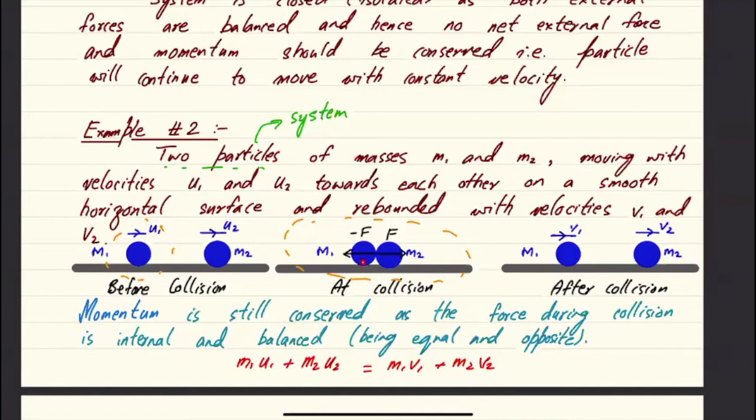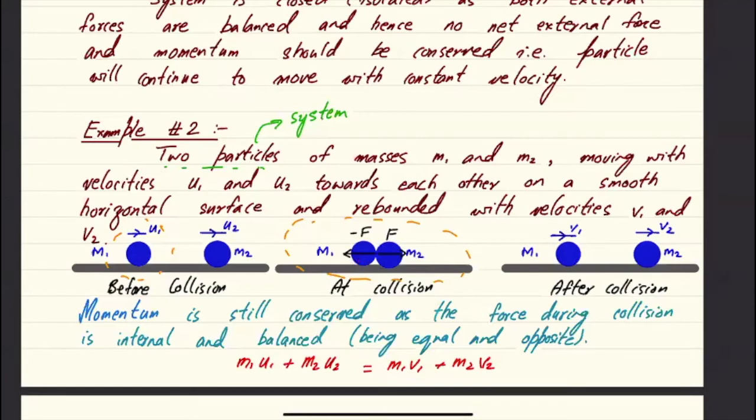But when it has a collision with the particle M2, and since I'm not considering M2 as part of the system, there is a net external force acting on it. And if there's a net external force acting on it, its momentum would not be conserved.